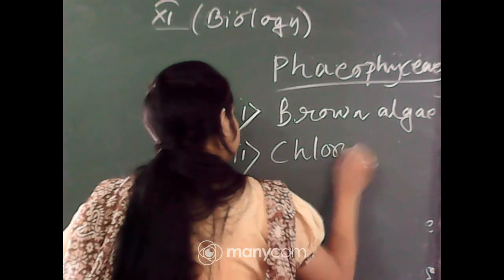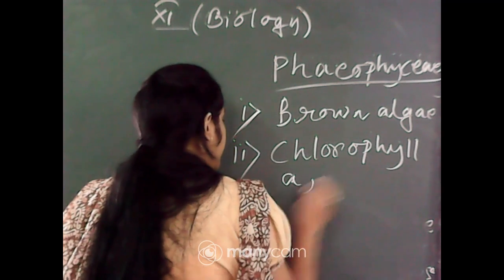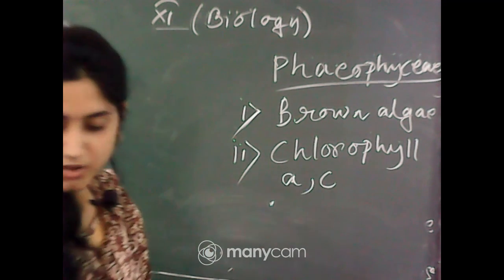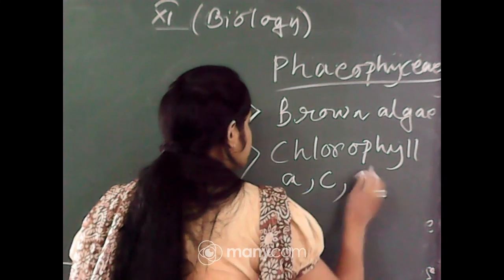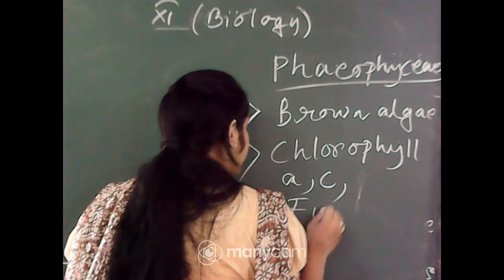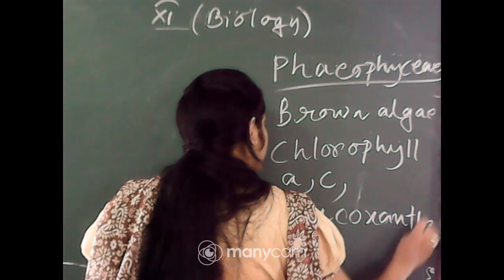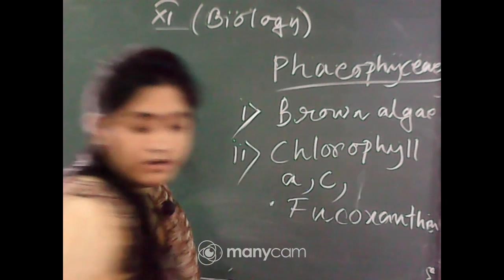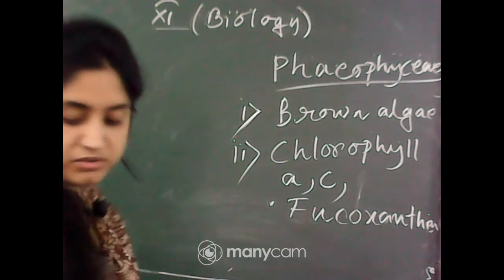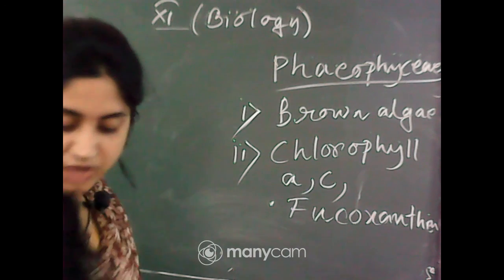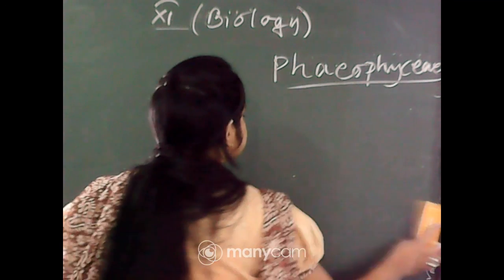Chlorophyll A and C, and fucoxanthin, one type of color pigment. Fucoxanthin is present. They store food as mannitol and laminarin.